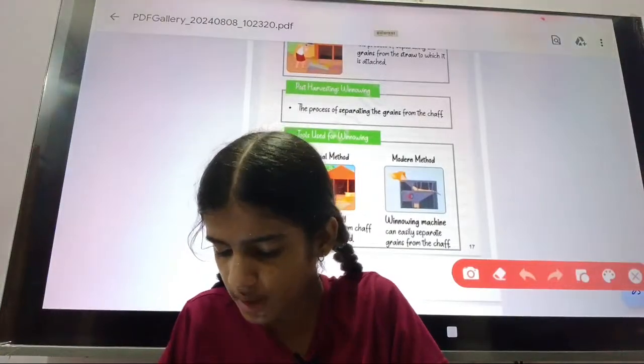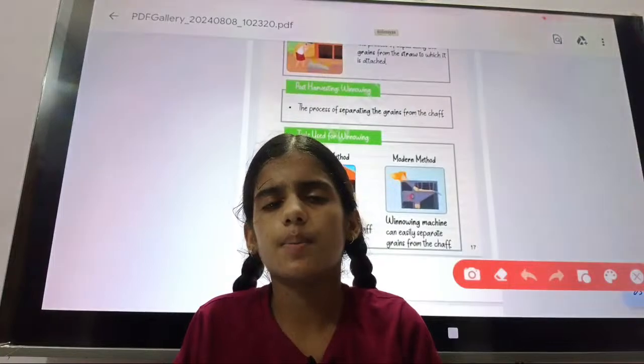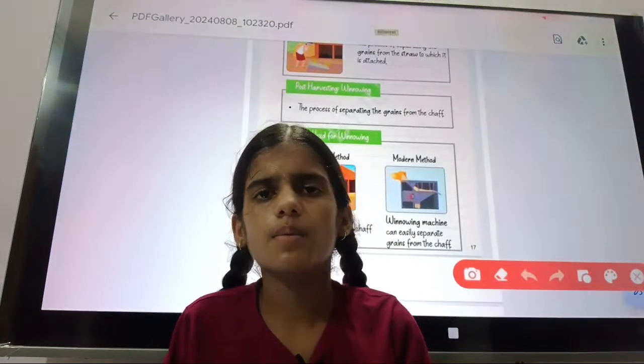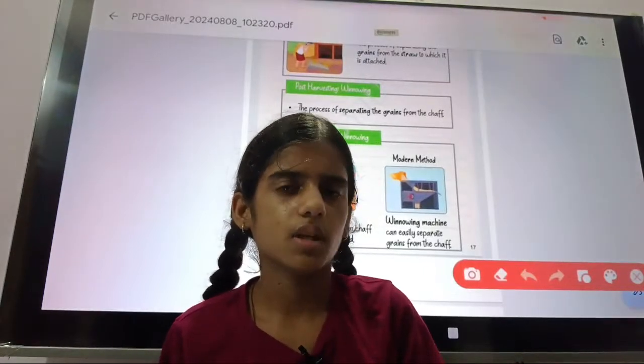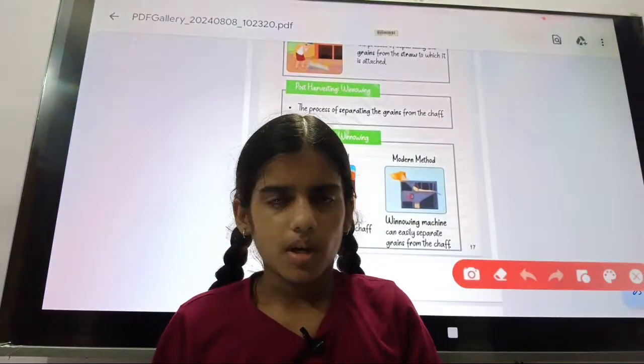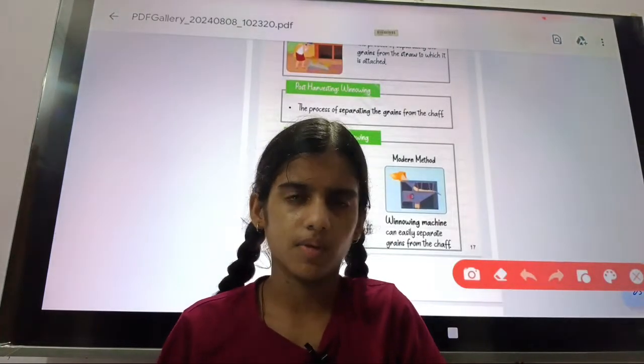The modern method is the winnowing machine, which can quickly and easily separate grain from the chaff. But in the traditional method, the farmers do the winnowing with the help of the wind.